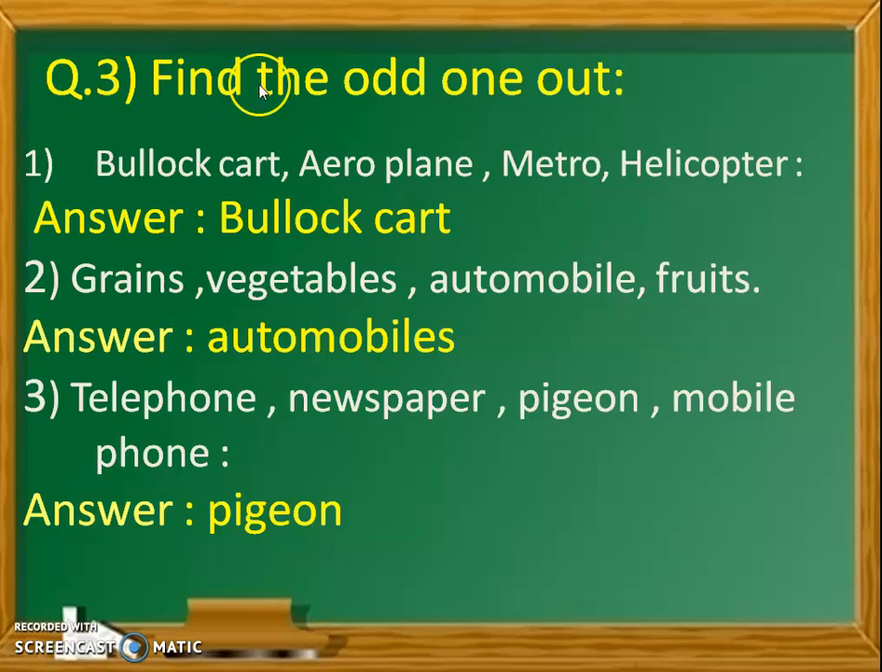Question number 3, find the odd one out. First, bullock cart, aeroplane, metro, helicopter. These are all modern means of transport. Bullock cart is an old one. So the answer is bullock cart. Number 2, grains, vegetables, automobile, fruits. Grains, vegetables and fruits are produced in villages. So automobile is the odd one.